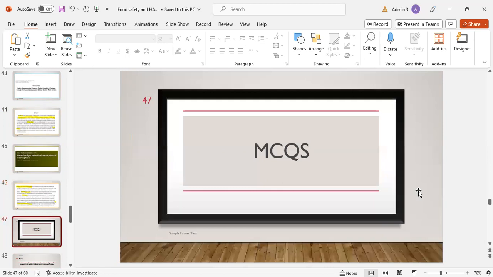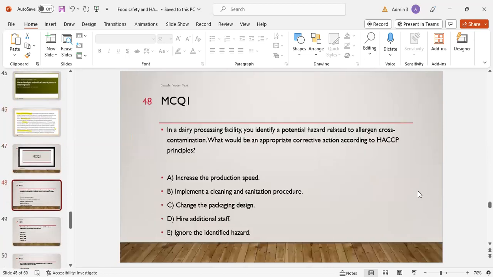And now coming to our MCQ session. MCQ number 1 is, in a dairy processing facility, you identify a potential hazard related to allergen cross-contamination. What should be an appropriate corrective action according to HACCP principle?